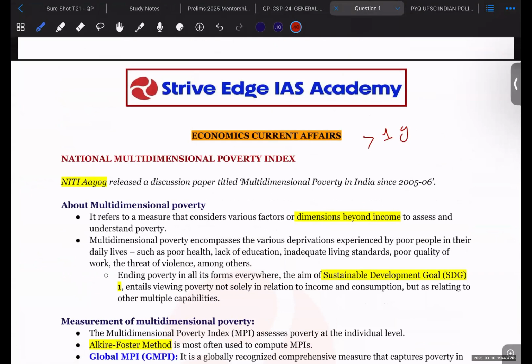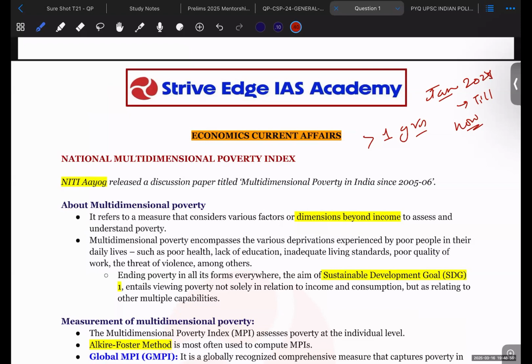It starts from approximately January 2024 till now. So this will be wider coverage, but I will try to cover only the prelims related things, so that whatever questions come in the prelims, you will be able to deal with them effectively, right? So the very first topic that we are going to discuss today is the National Multidimensional Poverty Index.